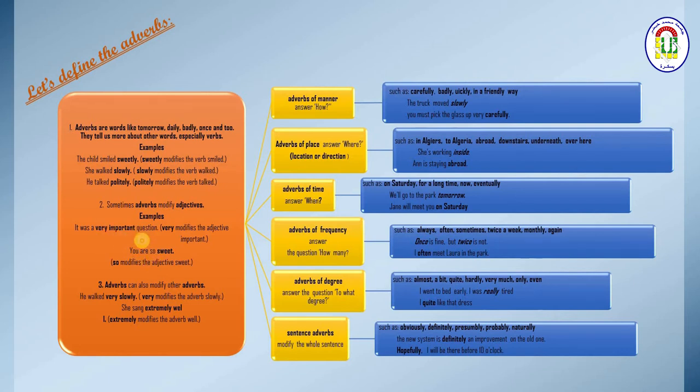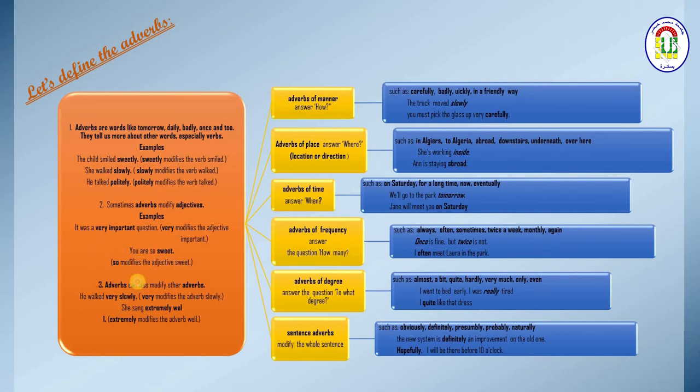And we can say you are so sweet. You are what? So sweet. I can say you are sweet, but to give more details, to give a degree to this adjective, I say so sweet. So it makes it clearer. So modifies, of course, the adjective sweet.